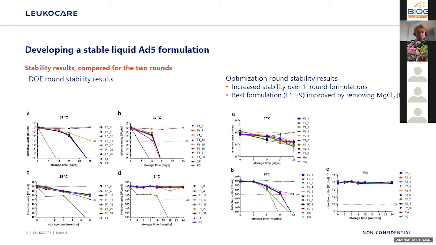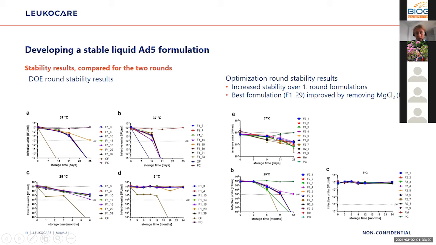The results are plotted here, and we combined the stability results from the first DOE round, which you saw before, as well as from the optimization round here. What we can easily see is that for the 37 degree stability data, after 14 days of storage we have about 1 log loss, and about 2 log loss for the 21 degree storage in the beta stabilizing formulations.